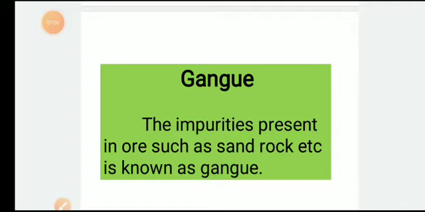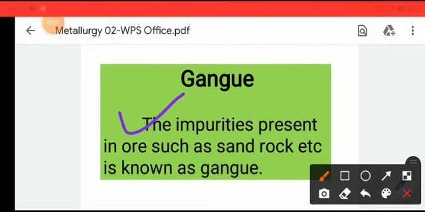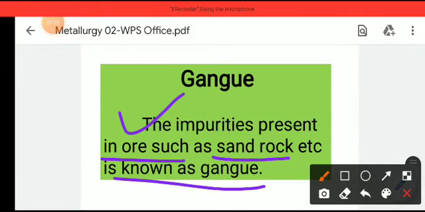So what happens in hematite? Not only iron, but many impurities will be present. After extraction of pure iron, the impurities left behind are called the gangue. So gangue is the impurities present in an ore, such as sand, rock, etc. We have discussed today what minerals are, what ore is, and what gangue is.